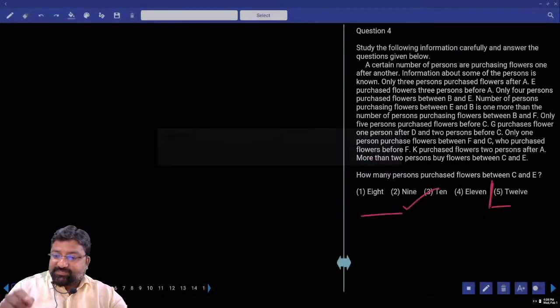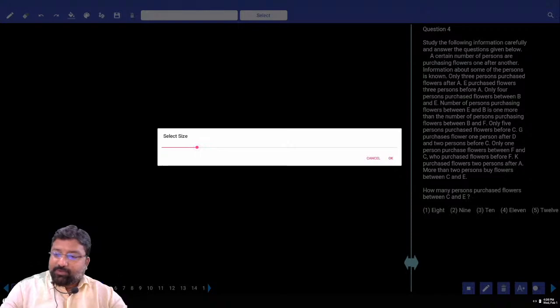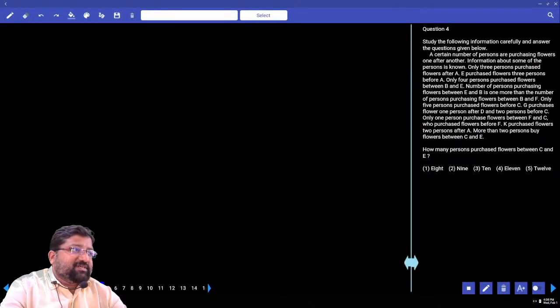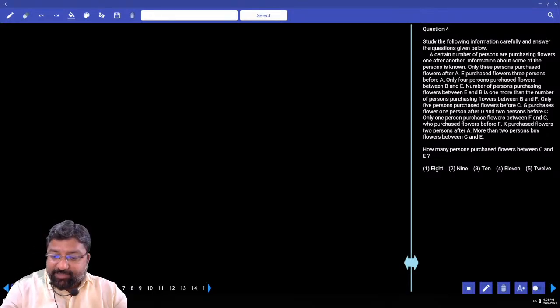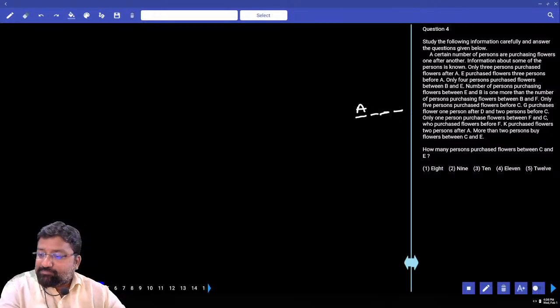In this question, what is the information provided to us? A certain number of persons are purchasing flowers one after the other. Information about some persons is known. Only 3 persons purchased flowers after A. After A, how many persons? Only 3 persons. After A, only 3 persons. Done, right? Read the next one.